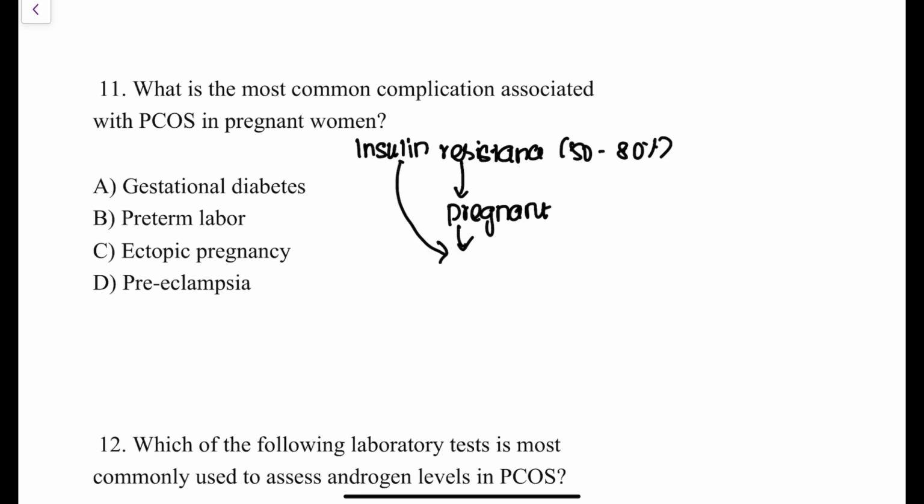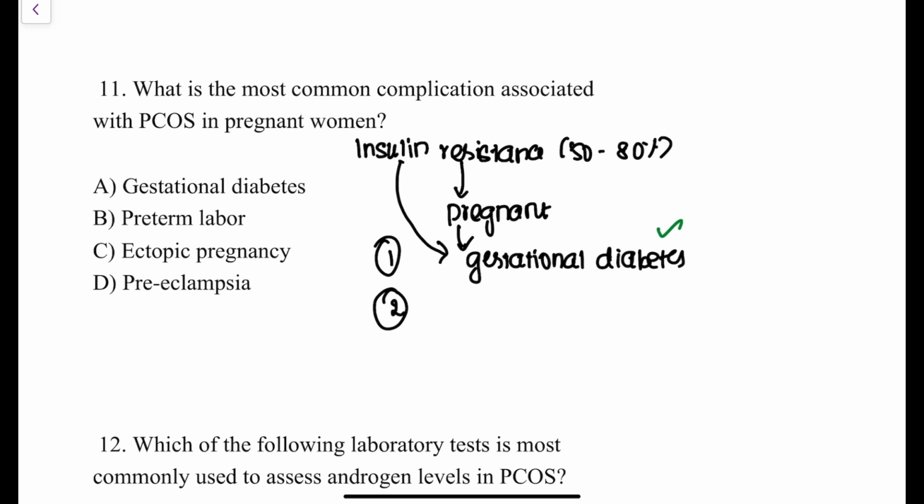If she gets pregnant, the chances of insulin resistance in pregnancy itself are increased. Adding to that, insulin resistance is also present in PCOS. So due to this, the patient might develop gestational diabetes. Yes, she can develop gestational diabetes.